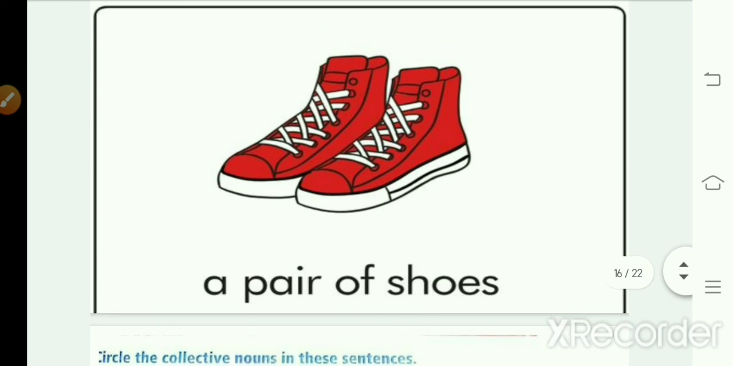Next, for shoes, you'll use a pair of two. That is a pair of shoes. For jeans and t-shirt also you'll use pair, okay, because it is a group of two.